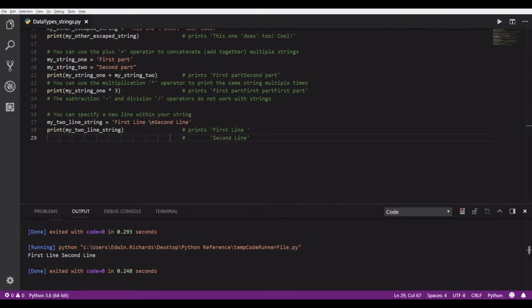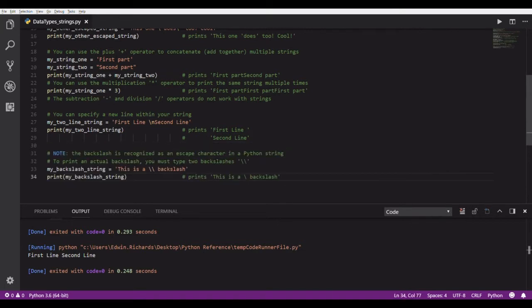All right, and on the topic of the backslashes, let's say I needed to print an actual backslash in my text for whatever reason. You can do that by escaping a backslash. It looks kind of funky, but basically, if you need one backslash in your string, you have to type two of them. Python reads the first one as an escape character, so it says, hey, something special is happening, don't freak out. And then there's another backslash, and it says, okay, this is part of the string, so it puts it back in. That's it. Let me show you how it's printing. So there you have it. This is a backslash inside the string.